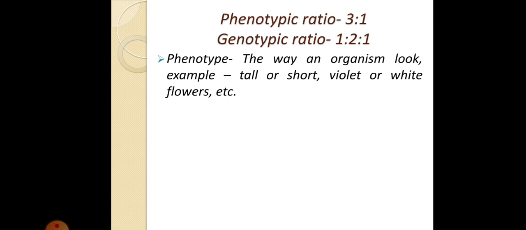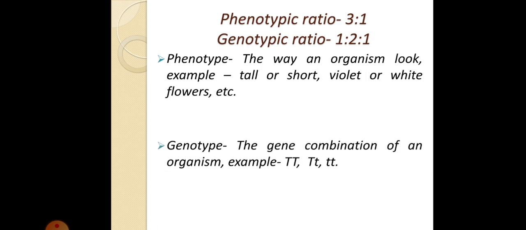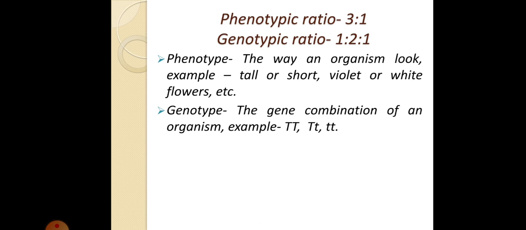So if you remember, the total number of tall plants was 3, and the dwarf or short one was 1. So that is why the phenotypic ratio is 3:1. Genotype is the gene combination of an organism. That is your genotypic ratio. So the genotypic ratio here was 1:2:1. If you remember, we got capital T and capital T as one set, capital T and small t as two sets, and small t and small t as one set. That is why it is 1:2:1.